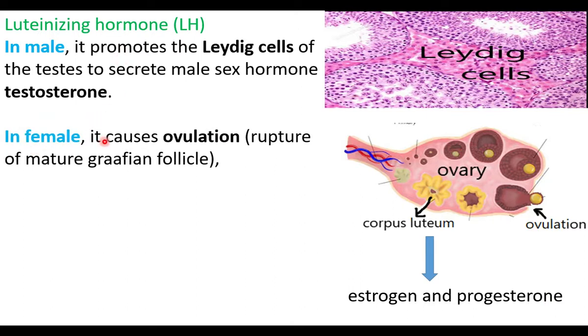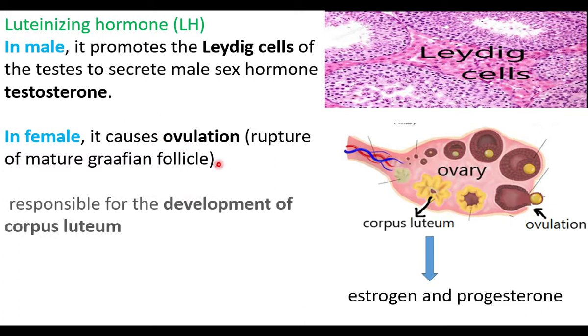In female, LH causes ovulation, that is rupture of the mature Graafian follicle. The ovum is surrounded by follicle cells, together called the Graafian follicle. The Graafian follicle ruptures, opens, and the ovum is sent out. That is ovulation.